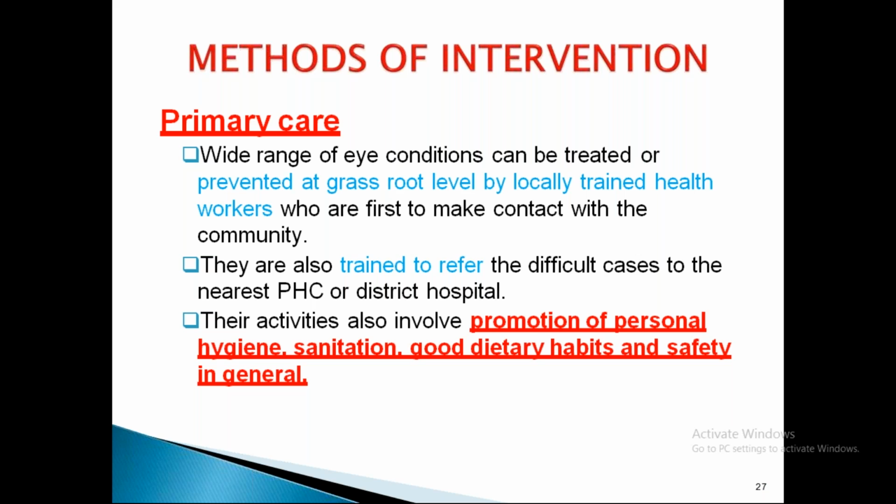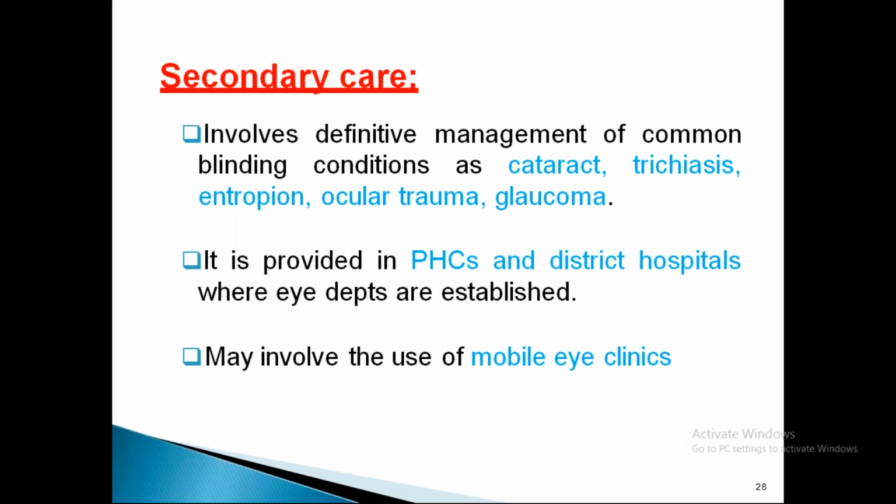So methods of intervention, the first one is primary care. A wide range of eye conditions can be treated. They can be prevented at the root level itself by locally trained health workers, who play an important role in prevention of blindness. These local health care workers are the first people who make contact with the community. They are also trained to refer difficult cases to the nearest PHC or any district hospital available. Promotion of personal hygiene, sanitation, good dietary habits, and safety in general will be done by these trained health workers. We also call them volunteers.